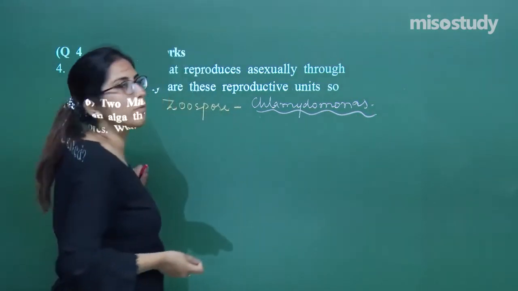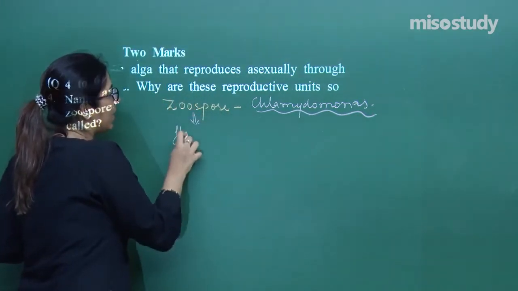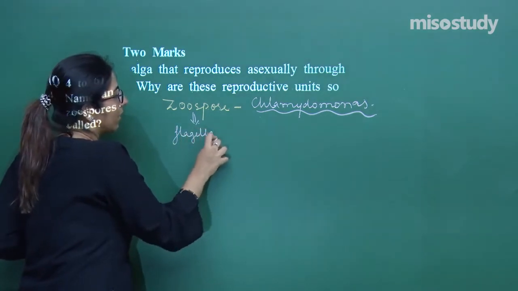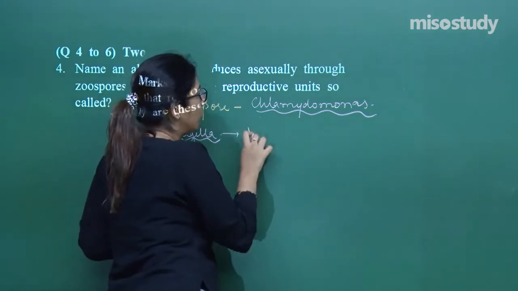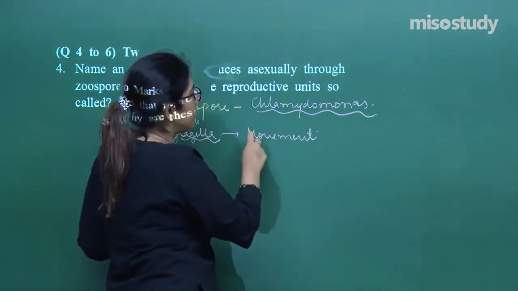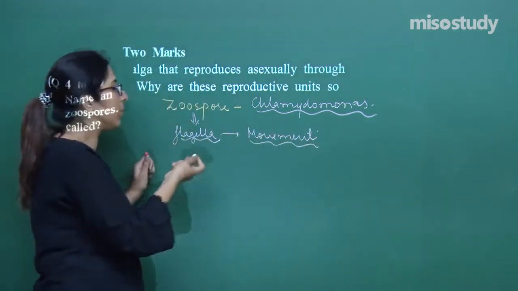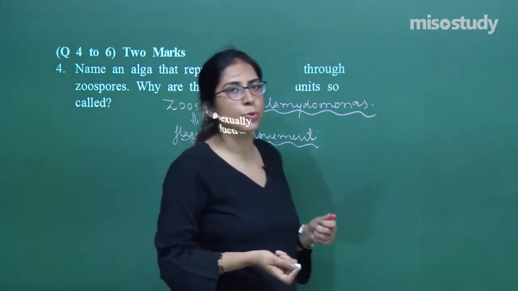The zoospores have flagella, and because of the flagella they show movement. Like animals, they can move from one place to another because of the presence of flagella. That's the reason the name zoospore is given.